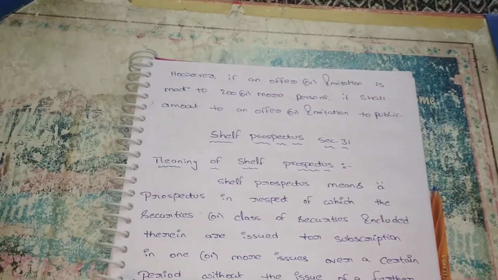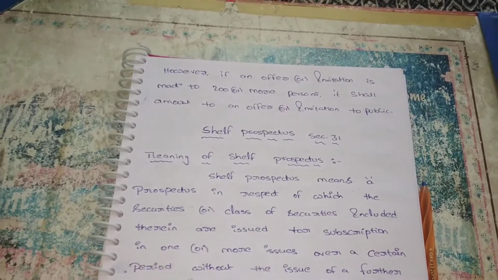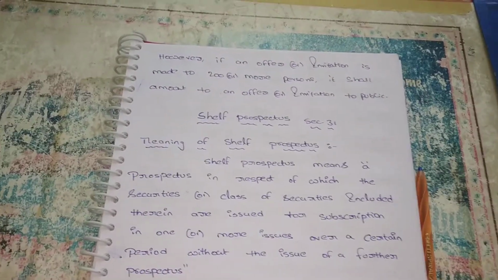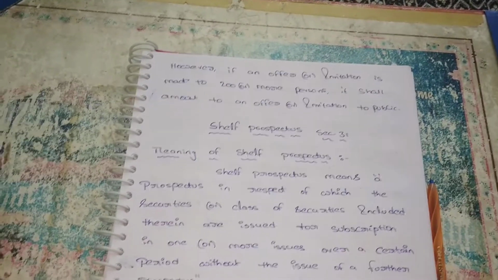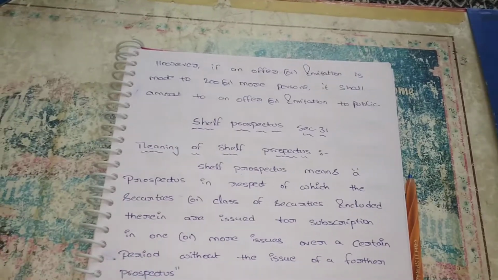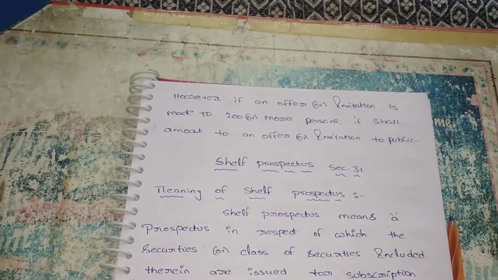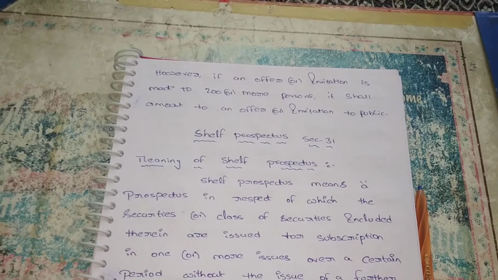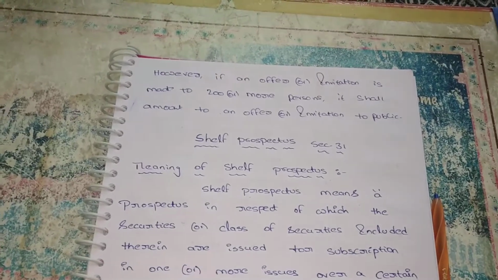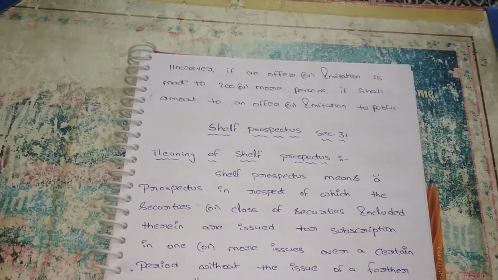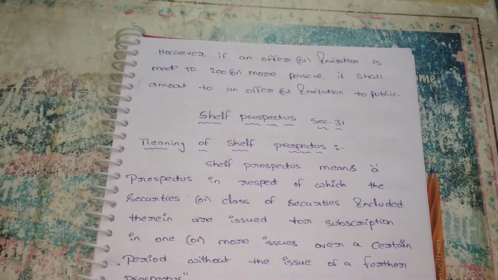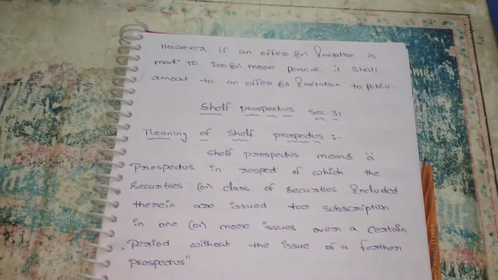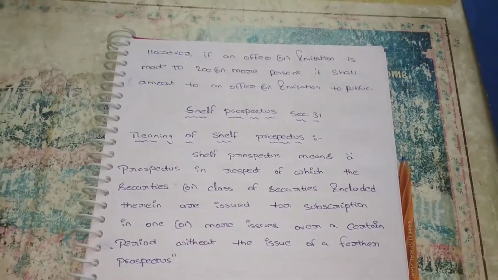We can say it is an information memorandum. We have to give the previous prospectus and along with it we have to file an information memorandum. This information memorandum contains just the changing details, like if the capital structure has changed, we mention that point only. If we want to increase any shares, we mention the share value. That's it. In this information memorandum, we just mention these changes. By issuing the shelf prospectus, the company can save money and time. So this is the use of the shelf prospectus and prospectus. I hope you understand. Again I am repeating.